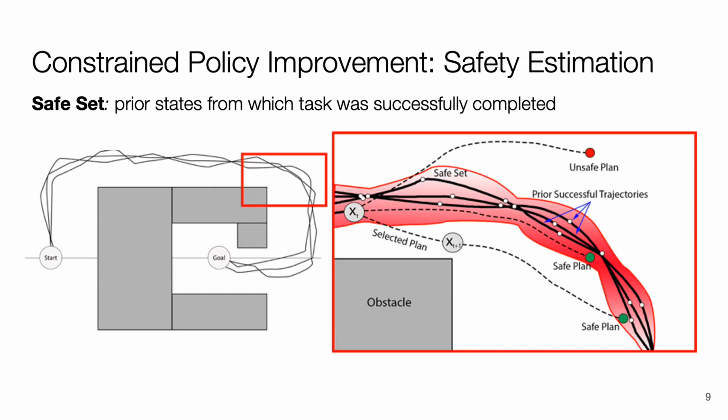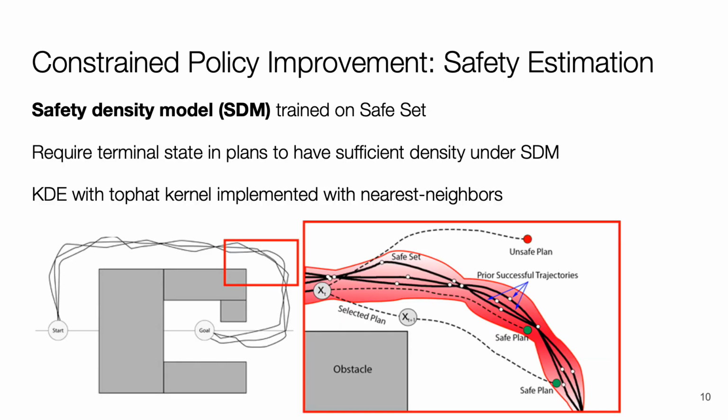The safe set is defined as the set of states from which the task was successfully completed in prior iterations, including states from the initial suboptimal demonstrations. We simply require that the last state in the planning horizon land back in the safe set. However, this may not be robustly possible in stochastic continuous control environments. So, we fit a continuous approximation to the safe set called the safety density model, which estimates the probability of task completion under the current policy. We now require that terminal states have sufficient density under this model instead.